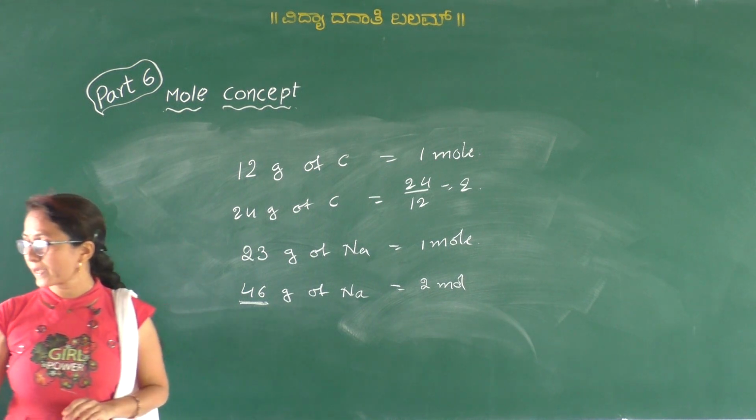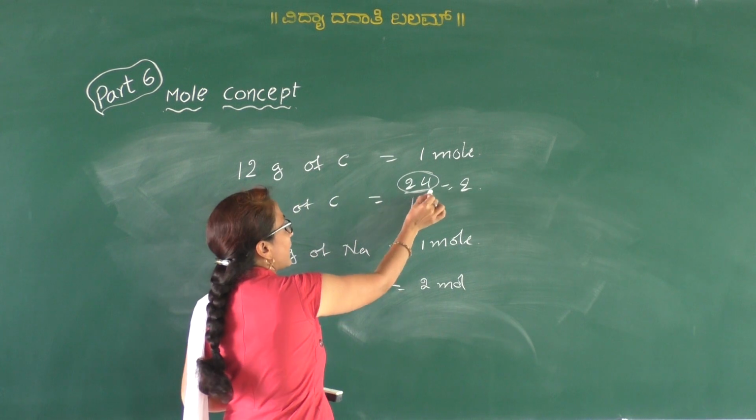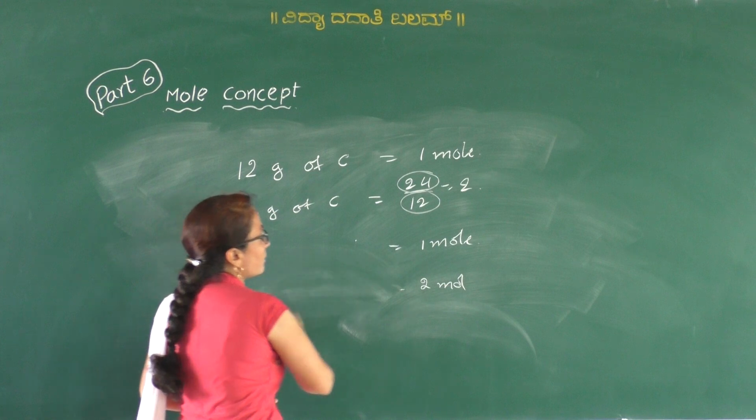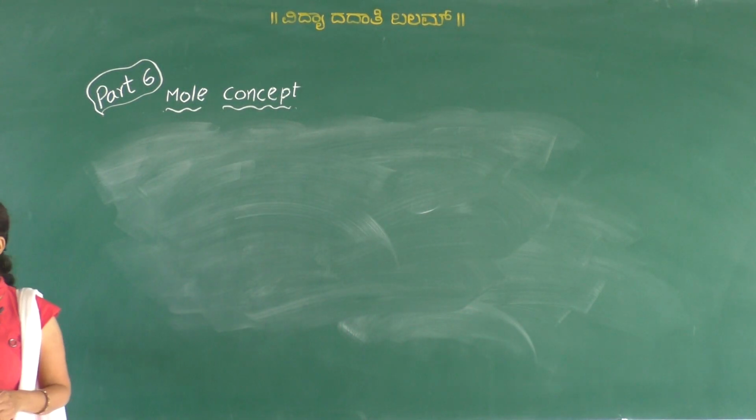So in this one, 24 is the given mass and 12 is the atomic mass of carbon. Thus the number of moles is calculated by using a formula. It is a very important formula.